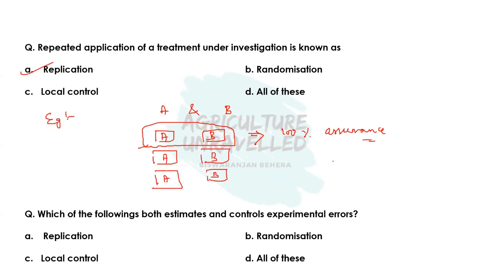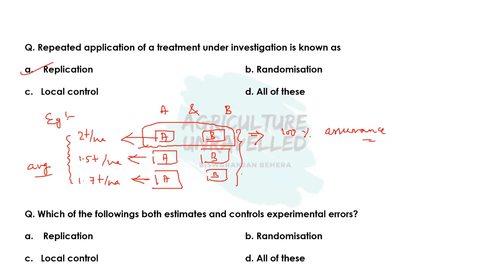So how will it give the estimate of error? Suppose in this case, variety A is giving 2 ton per hectare, but in this case, variety A is giving 1.5 ton per hectare, and in this case, variety A is giving 1.7 ton per hectare. So if there is any variation, this variation is mainly due to the experimental error, because these variations are due to the extraneous factors. So in this case, we can take the average of all these 3 values. Okay, and similarly in case of B also we can get the same thing.